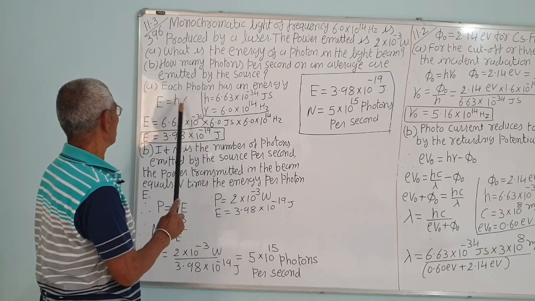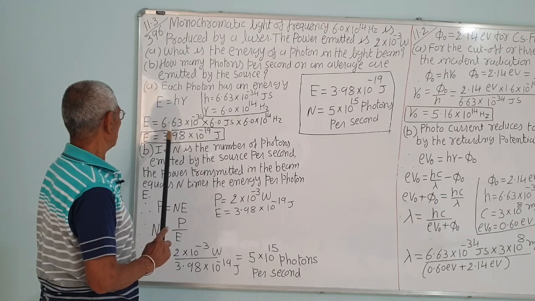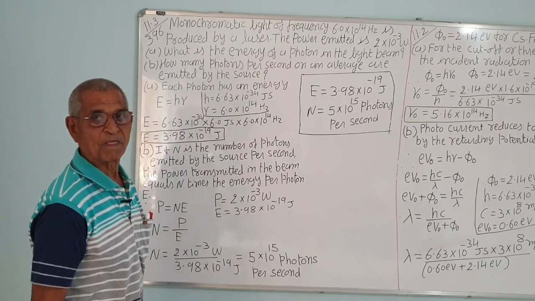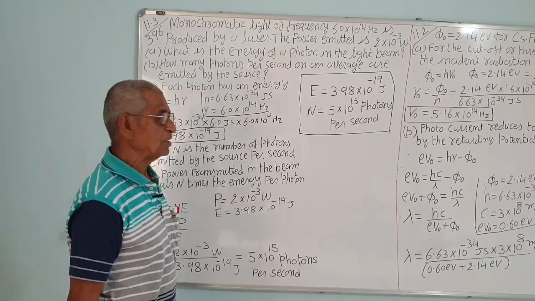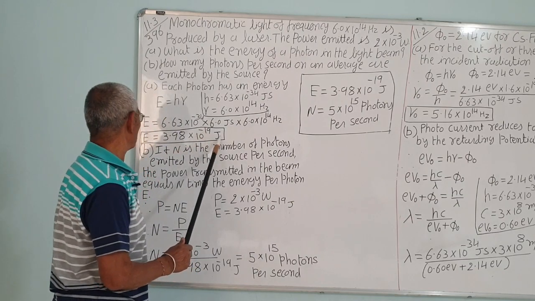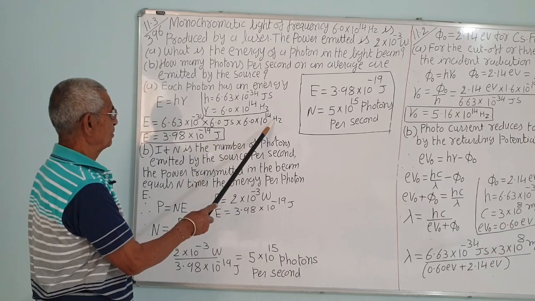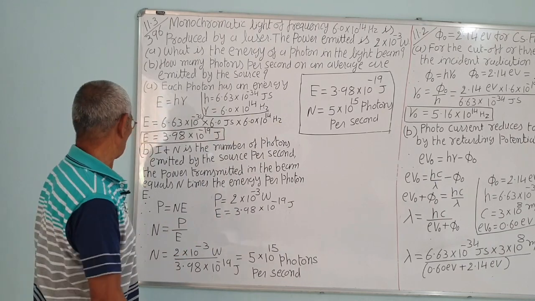So, energy is just the multiplication of these two. That is 6.63 into 10 raised to minus 34 into 6 into 10 raised to 14, which comes to about 3.98 into 10 raised to minus 19 joule. The unit of energy is joule, since Hertz is vibration per second, the second cancels, so the unit left will be joule.